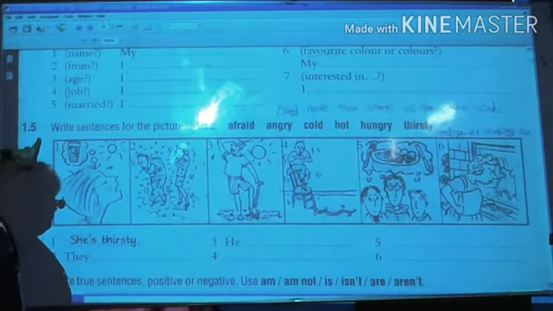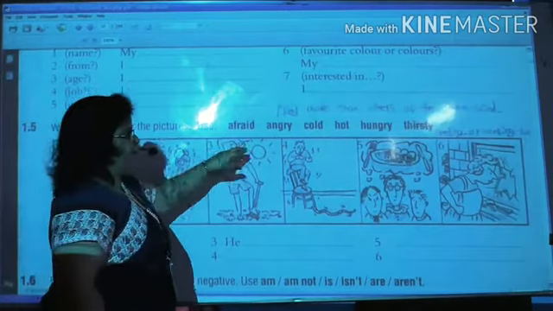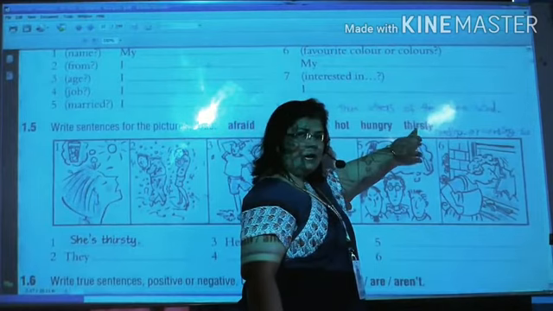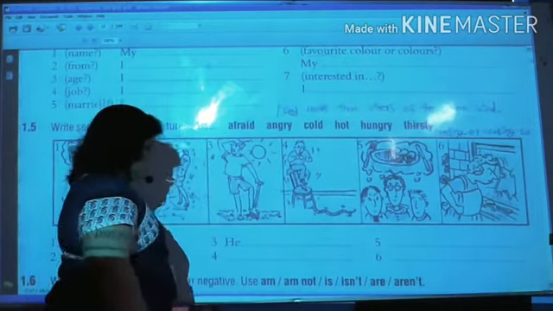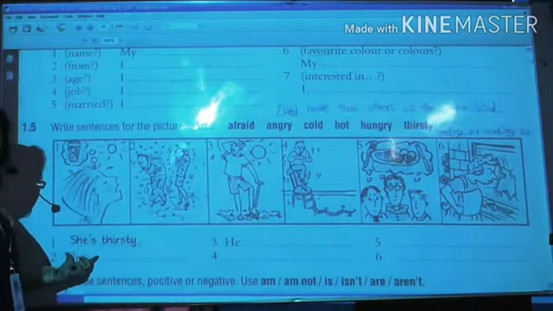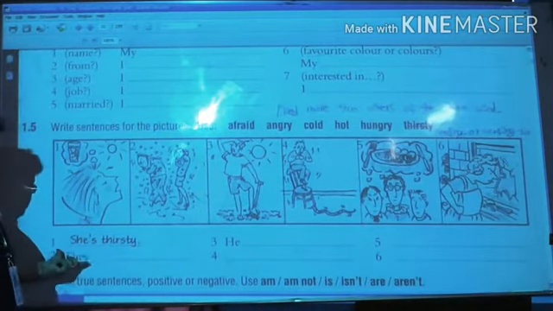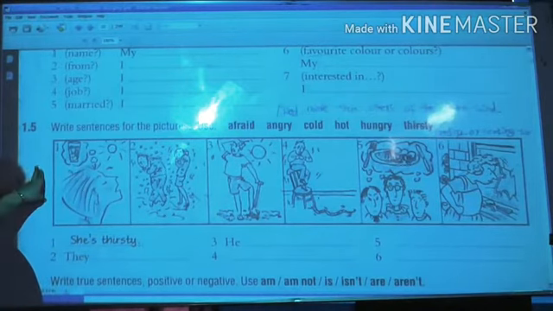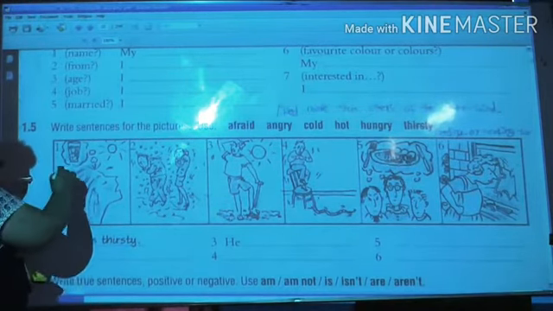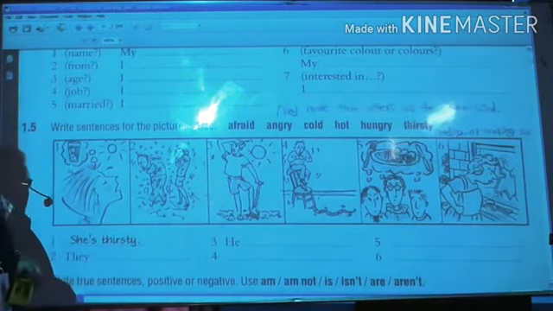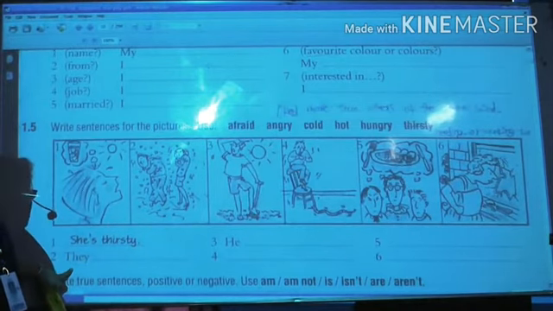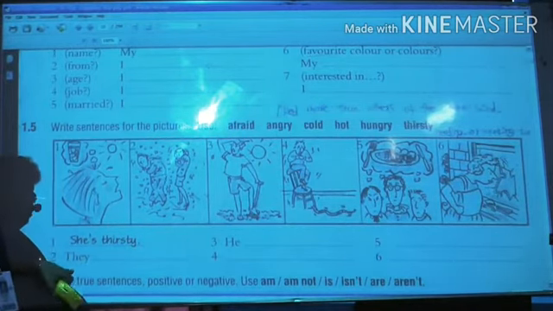Now next, write sentences for the pictures. Use afraid, angry, cold, hot, hungry and thirsty. They have cut the thirsty, because they have already framed a sentence with thirsty. Okay? So children, I give this exercise also to you as homework. You will do it as per the picture. So where is thirsty? Here it is thirsty because it is showing a glass of water. "They" means it is for whom? More than one. So they,